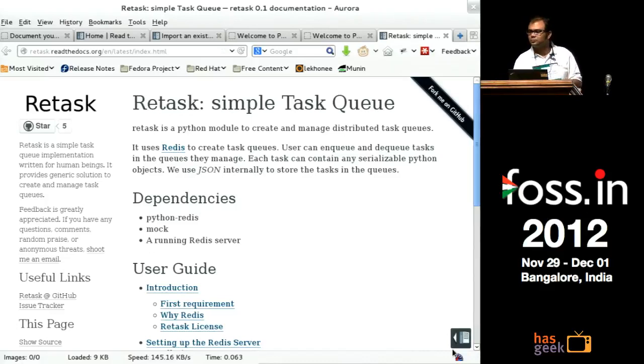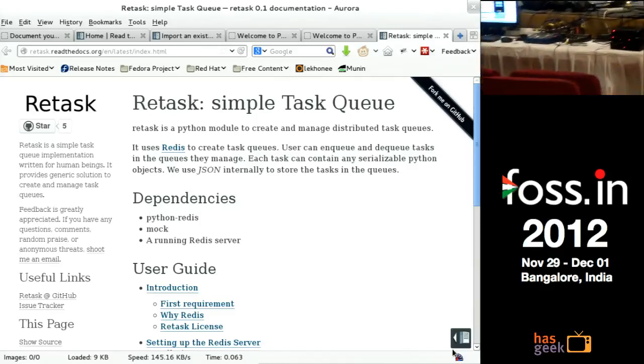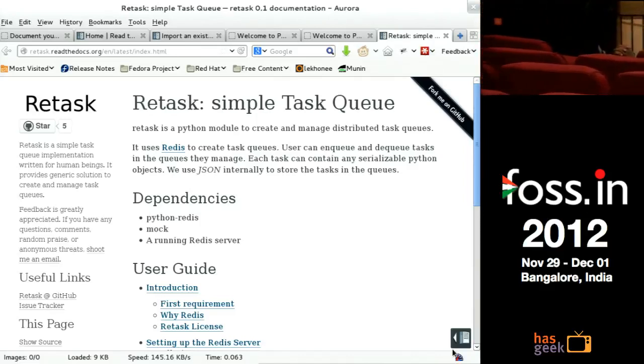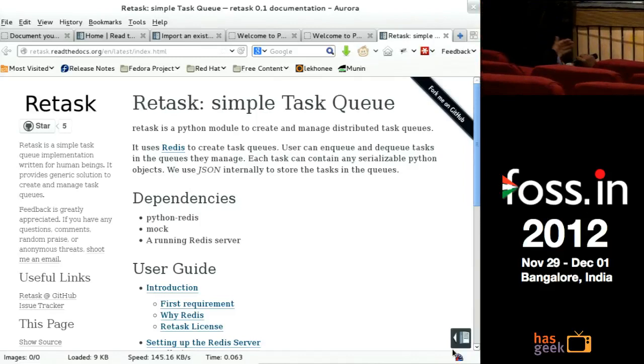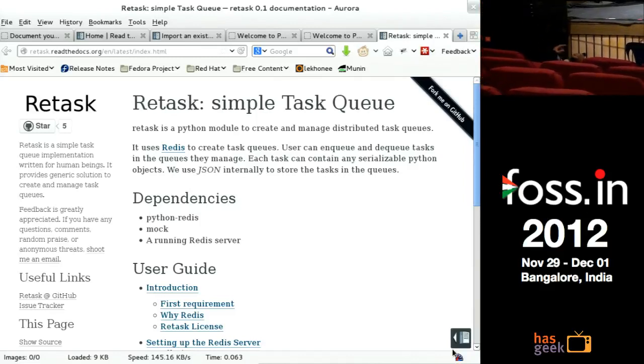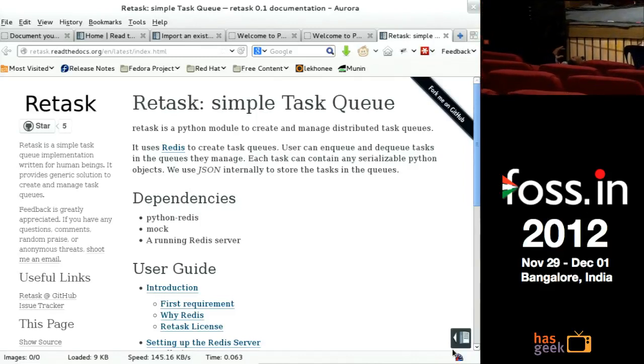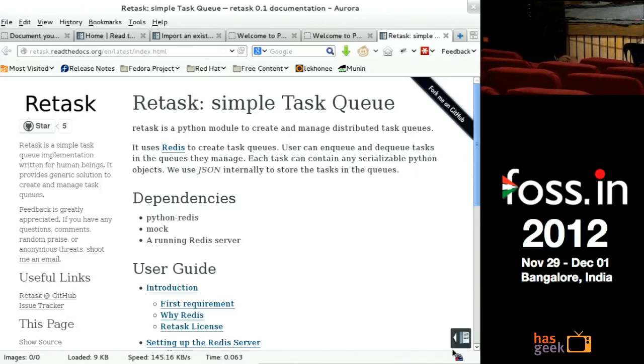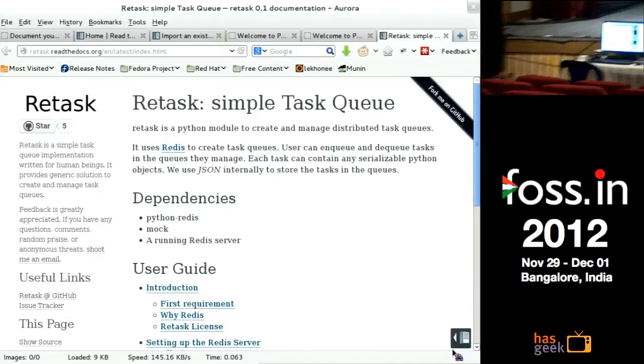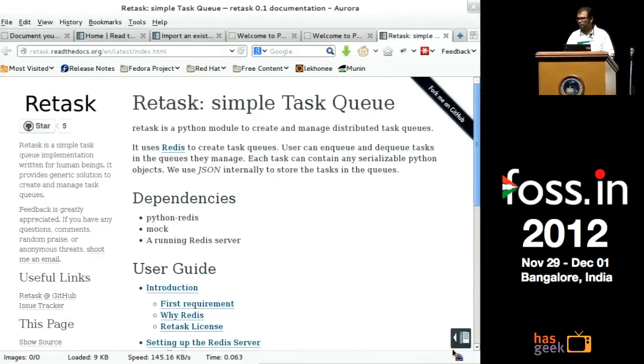Kushal, I have a question for you. When you make an account on Read the Docs and host a project there, can someone else edit the project? For instance, if I have a shared project that I'm working on with someone else, and I went to Read the Docs and added it on my account, can I share the project with someone else and let them edit it? Last time I checked, if I remember correctly, no. The owner, I mean, I'm not sure, because in most of the projects I found, only one person is handling the documentation side. I still have to check the documentation to see if there is any way to do it.